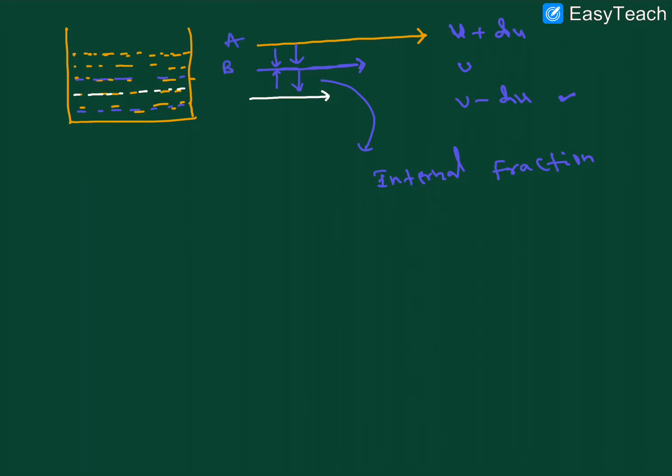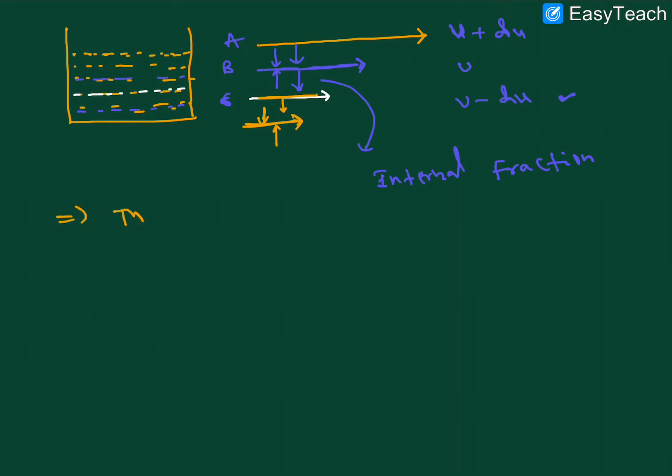For example, this is the A layer, this is the B layer, this is the C layer, and this is the bottom layer. You can imagine ponds, lakes or a water bottle. The upper part of the water can move easily, but the water molecules at the bottom can't flow, because of the strong internal friction between the layers. So due to that, it can't flow easily. I hope it is clear.